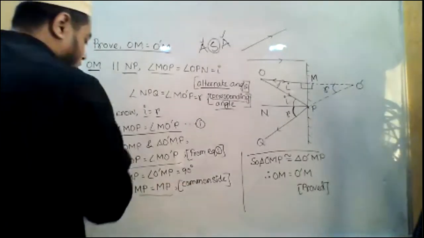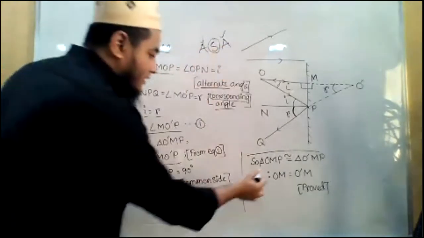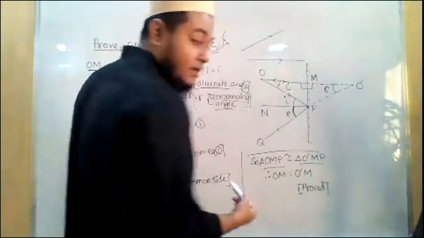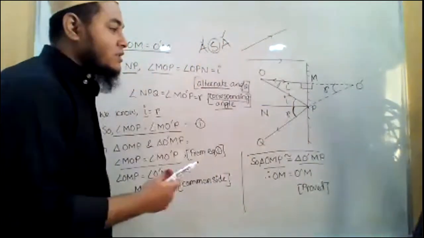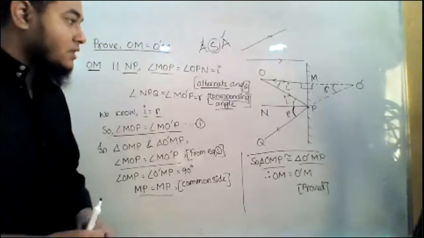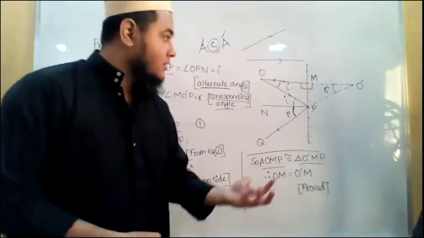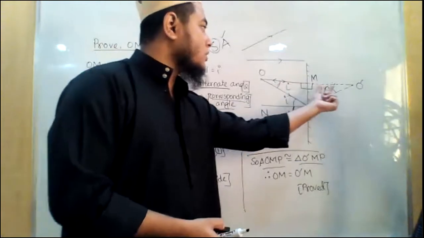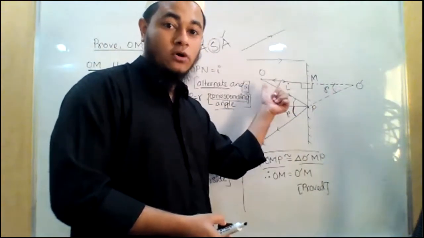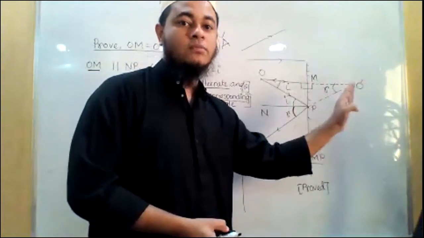So as I have proved two angles and one side equal, I can say that these two triangles are congruent. This triangle and this triangle are congruent to each other. So when two triangles are congruent to each other, we can automatically say that all the three sides and all the three angles are equal to each other, right? So OM is equal to the corresponding side O prime M. Means the distance of the object from the mirror is equal to the distance of the image from the mirror.